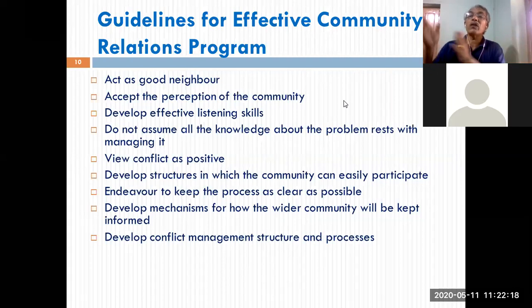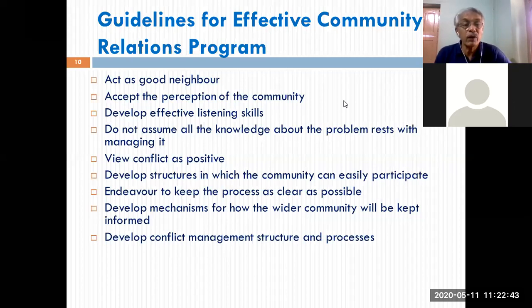But if out of 10 rural people who are addicted to alcohol, only 2 participate and get de-addicted, the purpose will not be served. Though it is good, it might not serve the entire purpose of total prohibition, total de-addiction in the community. So you have to enroll the largest possible section of the community, then your program will be more effective.